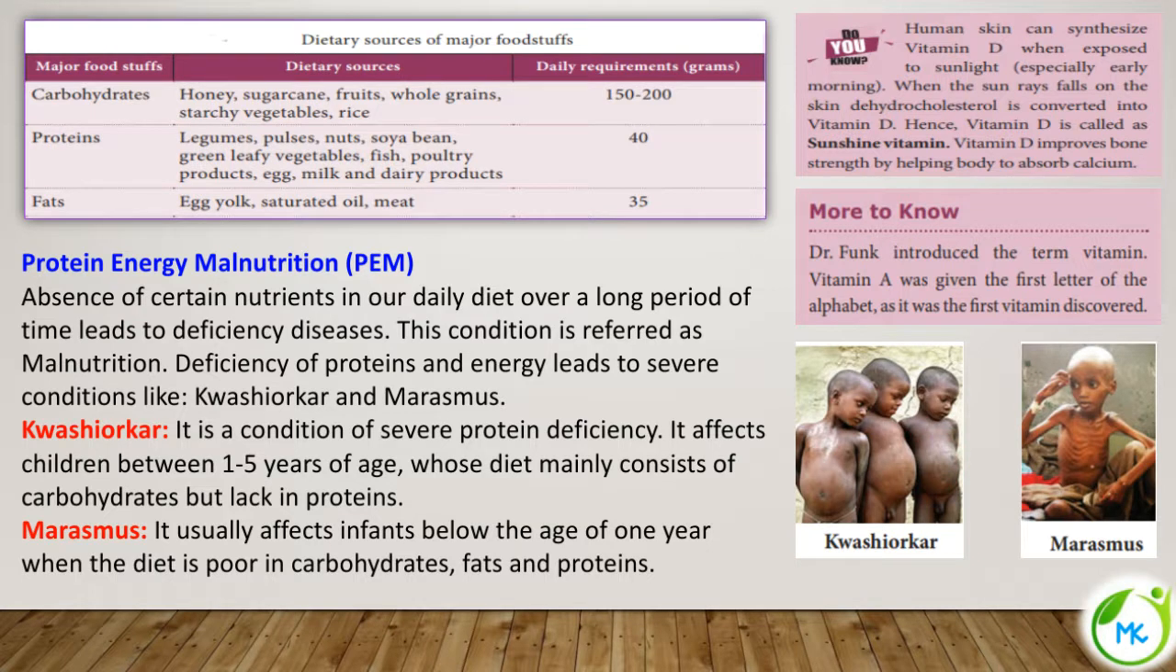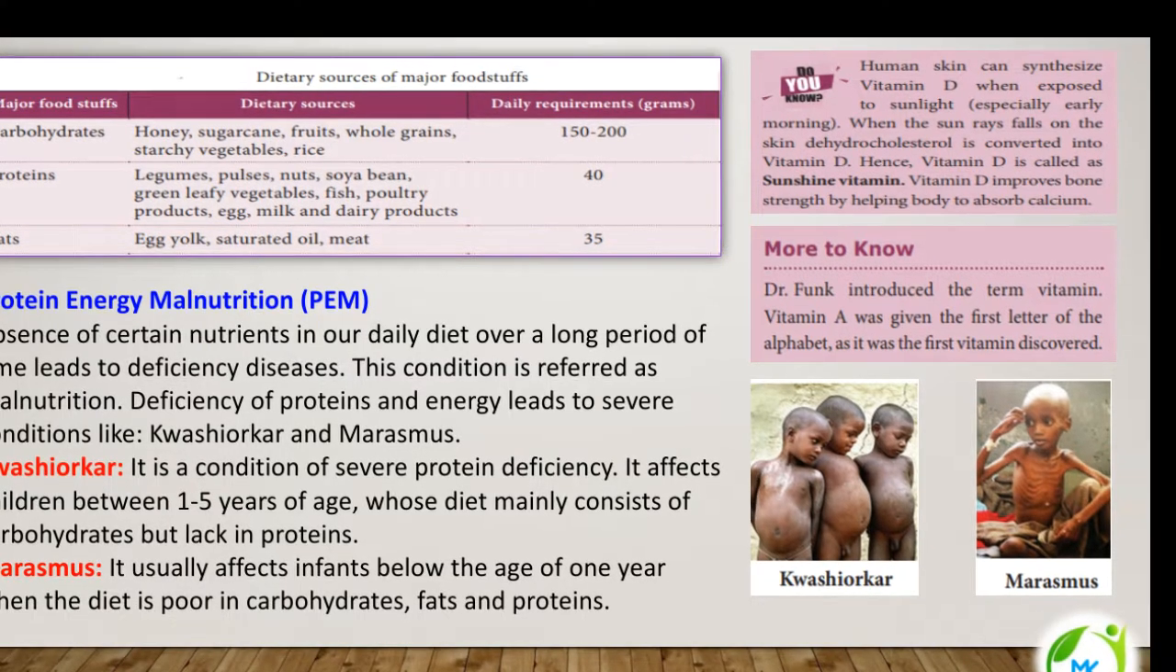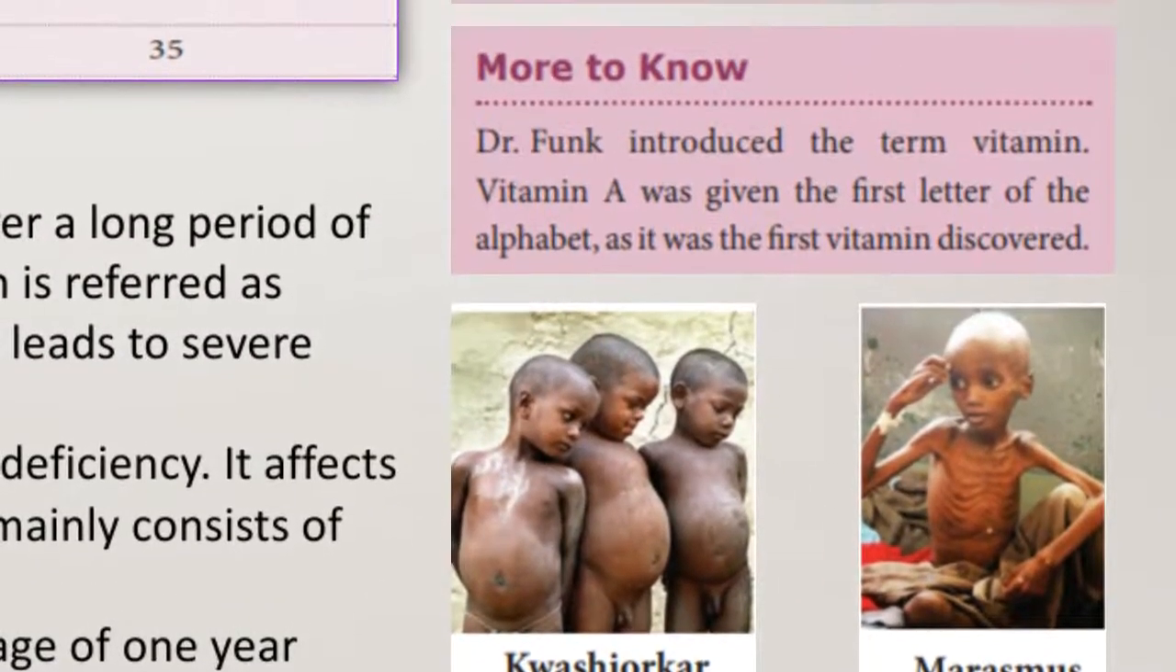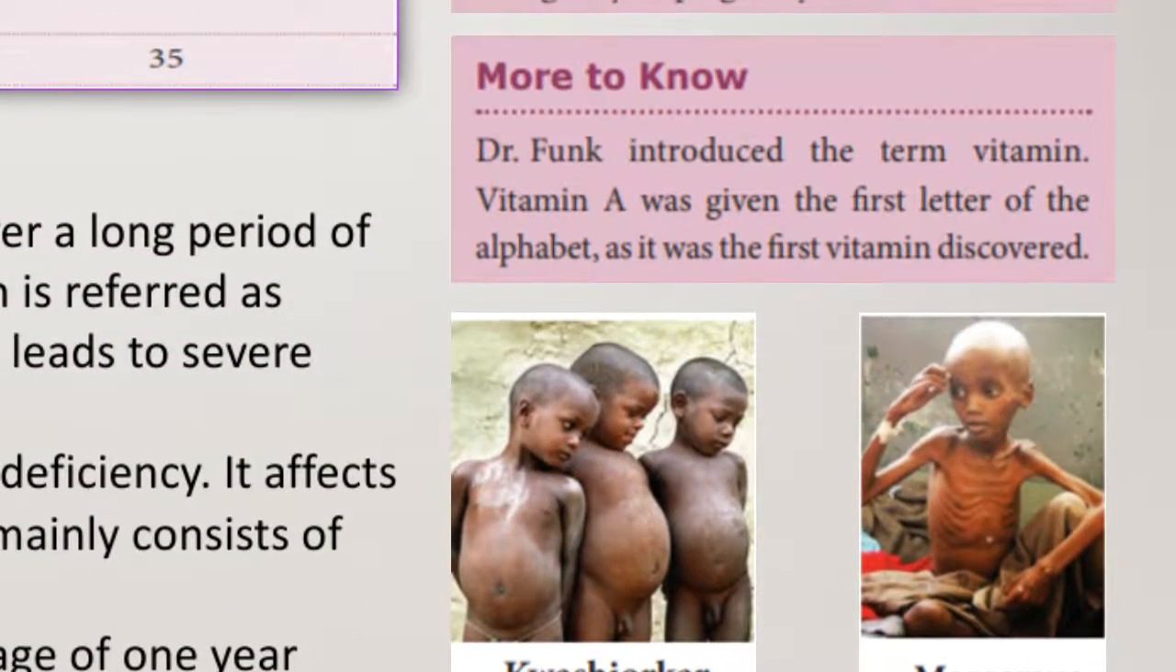Next is marasmus. It affects usually infants below the age of 1 year. So kwashiorkor affects 1 to 5 years of age, and marasmus below the age of 1 year. Their diet is poor in all carbohydrates, fats and proteins. The symptom is that the child appears as though their bones are covered by skin. So in this picture, you can very well see that the bones are literally visible.